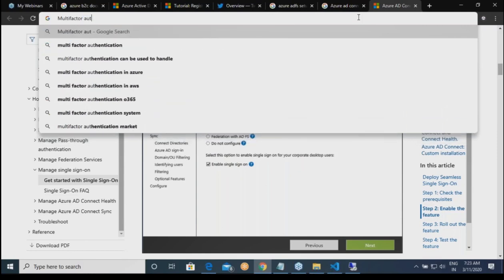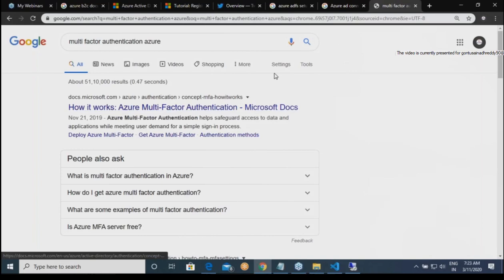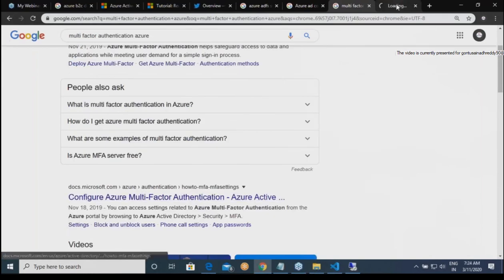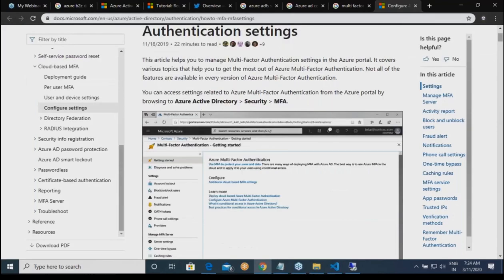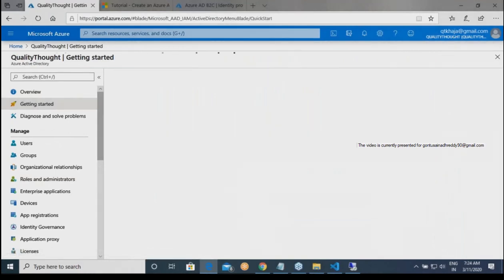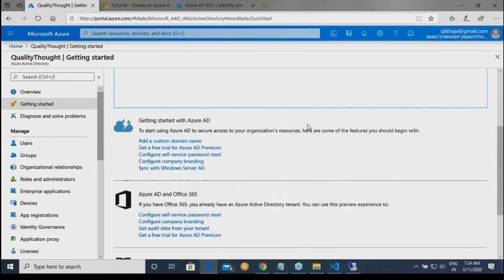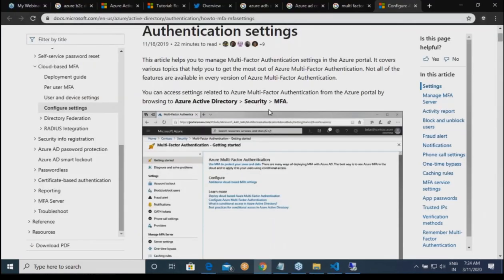Multi-factor authentication. Sure. How it works? I'm not interested in that, how to configure is what I want. Okay, they have moved it to the getting started area. In getting started, Azure Active Directory, security, MFA.